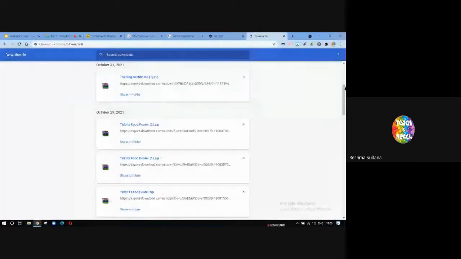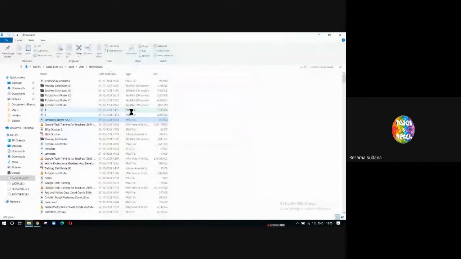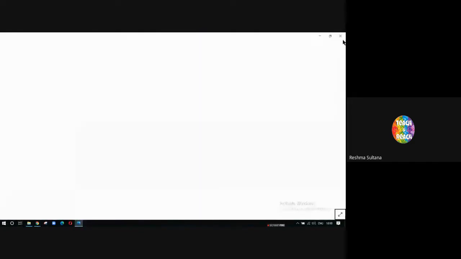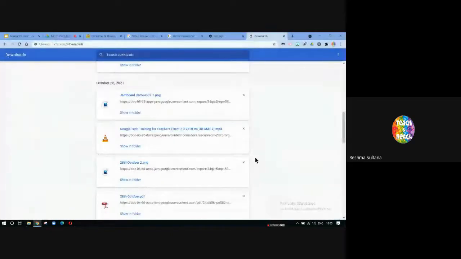Let's say, these are all zip files. Now let's say I want to find this recording. This was done October 28th. Almost 6 or 7 days are already over. And now I want to find this particular picture, or let's say this Jamboard demo picture. What I have to do is click on show in folder and it's already done. It has brought it for me. It has shown it for me. So that's how you find your missing downloads.